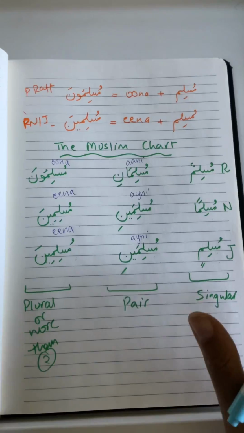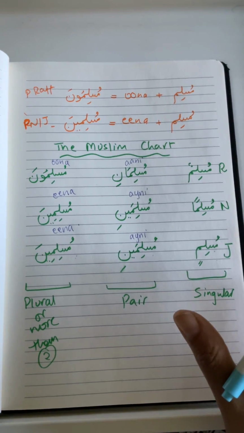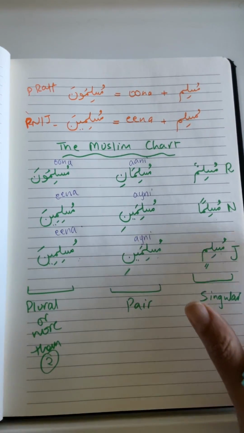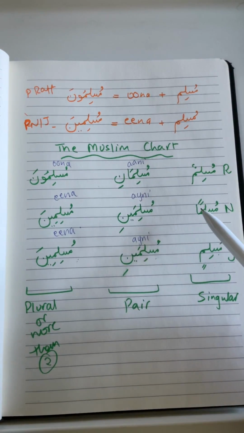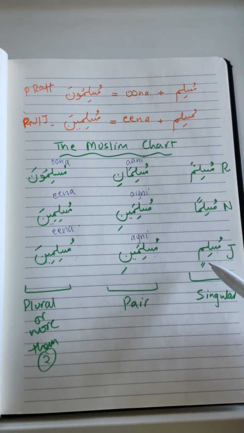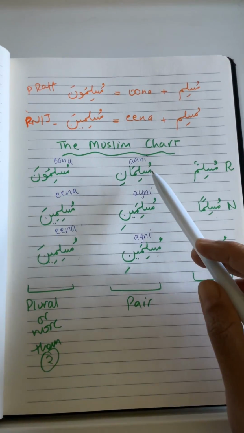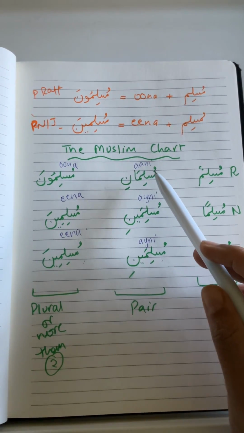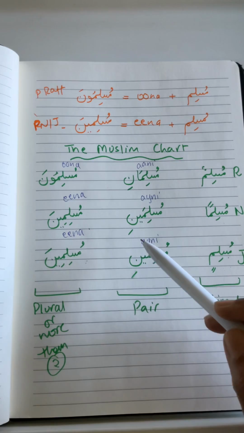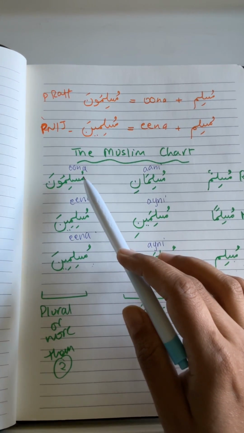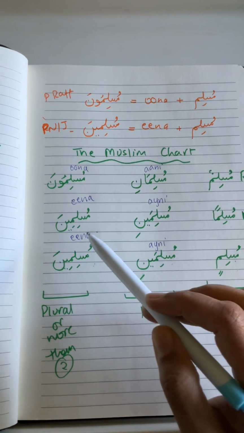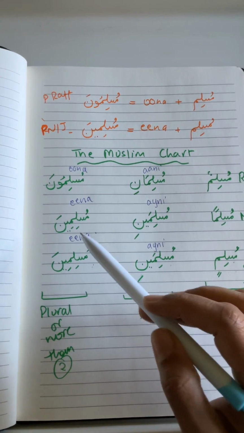Just memorize it, learn it by heart. This is something which is going to come over and over again. We should know: muslimun, un ending, it's one rafa. Musliman, an ending, it's one nasab. Muslimin, in ending, it's one jar. Muslimani, ani, two rafa. Muslimaini, two nasab or two jar. Muslimuna, una ending, plural or more than two rafa. Muslimina can be either plural more than two nasab or jar.